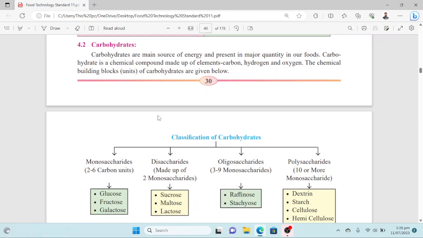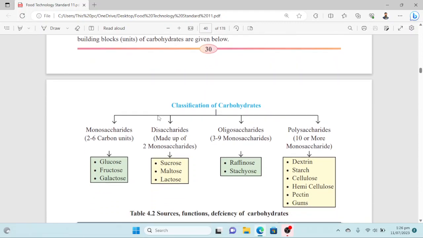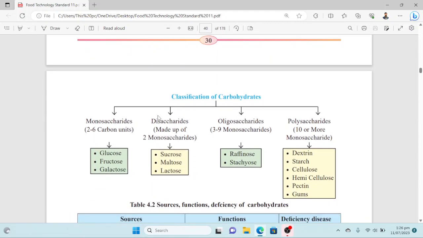So carbohydrates are the main source of energy and are present in major quantity in our food. Carbohydrate is a chemical compound made up of the elements carbon, hydrogen, and oxygen. And basically these are the building blocks of carbohydrates. And what is the further classification of carbohydrates?